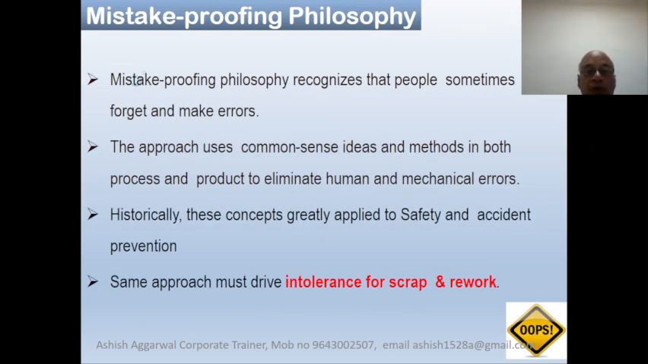The mistake proofing philosophy recognizes that people sometimes forget and make errors. We use some common sense ideas and methods in both our process and in the design of the product to eliminate human and mechanical errors. This concept is widely used in safety related or accident prevention related areas. The same approach can be applied in our manufacturing sector. We need to have zero tolerance for scrap, for any rejection and rework.